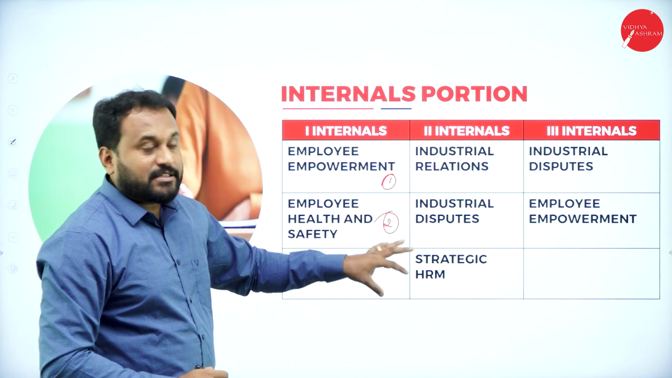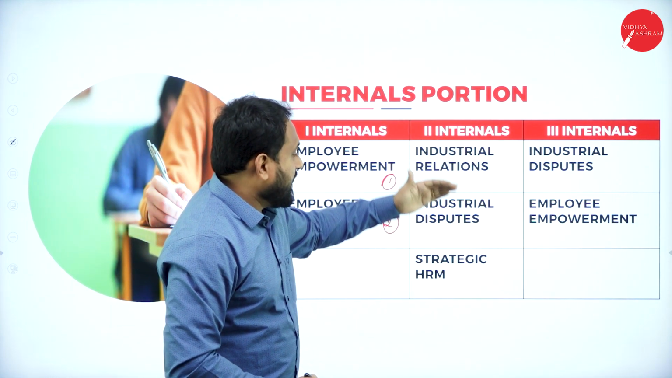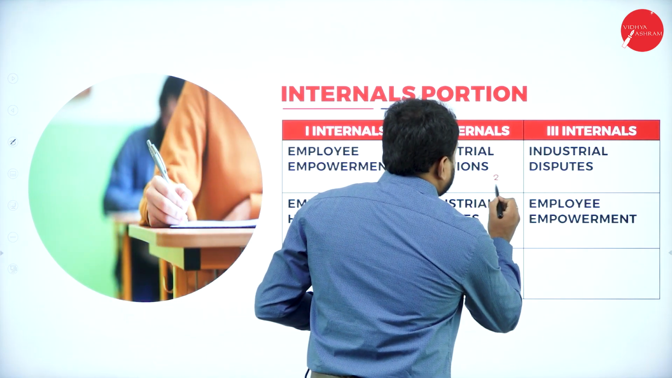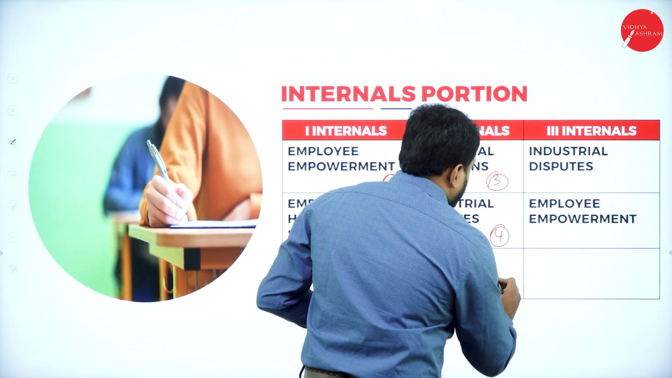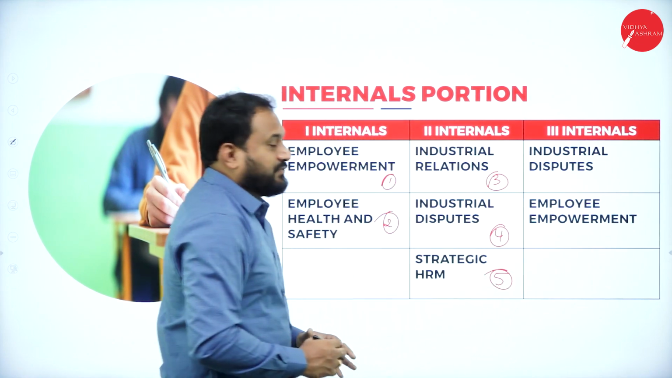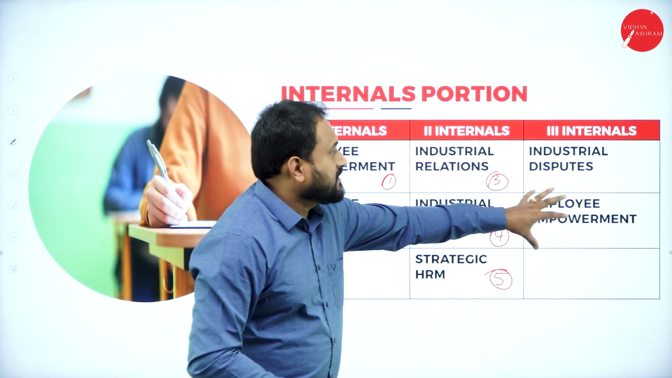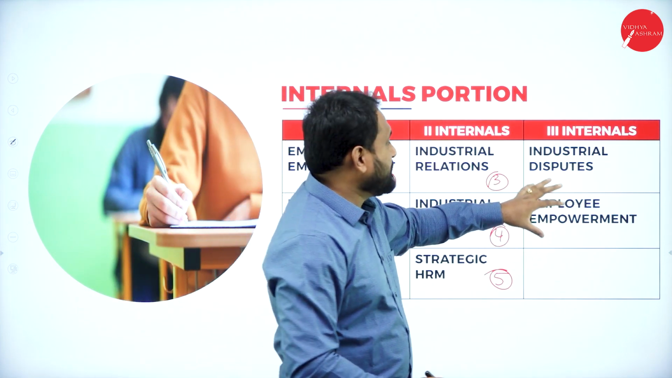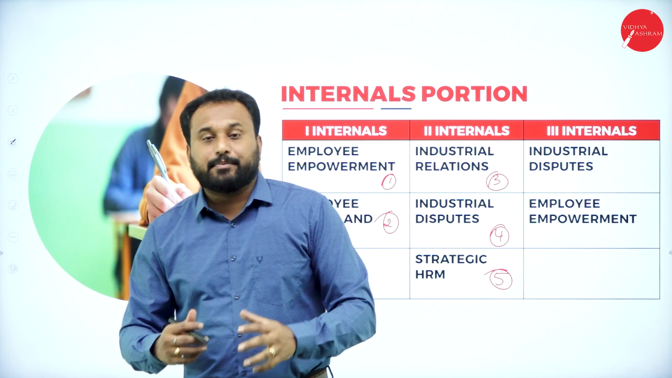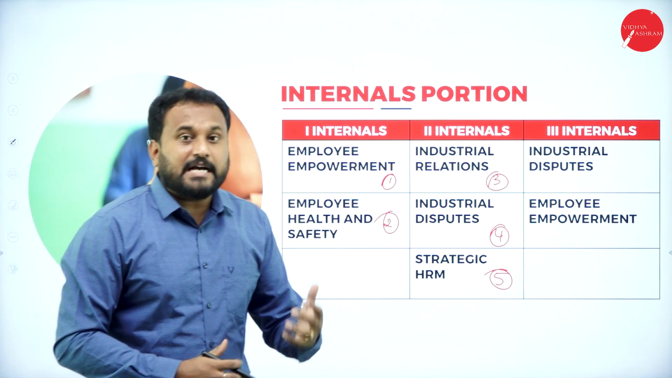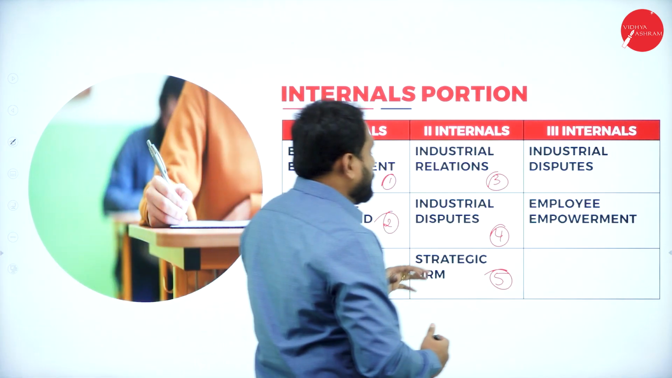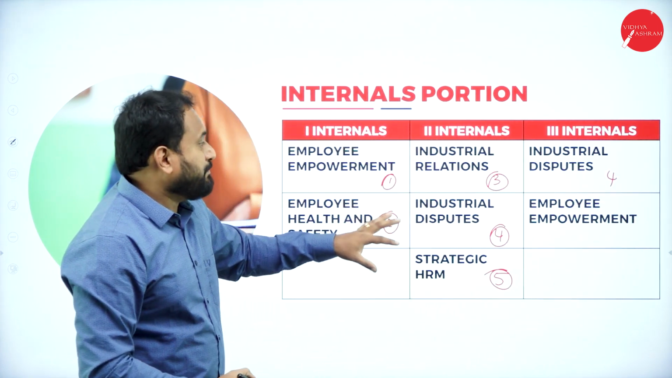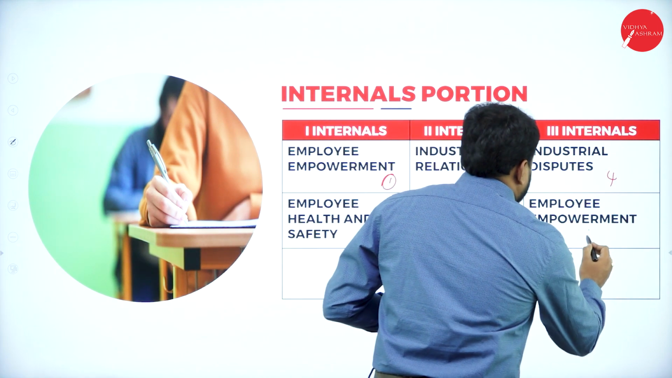But in the second internals, if you understand industrial relation, industrial dispute, and the strategic HRM, here you will have the third chapter, fourth chapter, and the fifth chapter. Now understand the internals 3. What we have done is, we know that these 2 chapters are compulsory chapters which will come for 15 marks and 10 marks. So I have given you here industrial dispute, which is the 4th chapter, and you have employee empowerment, which is say your first chapter.